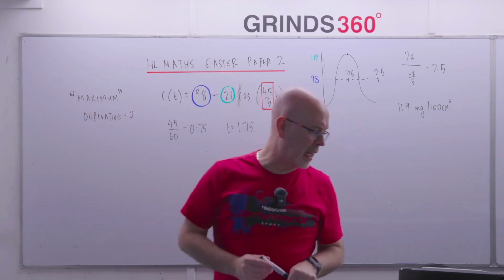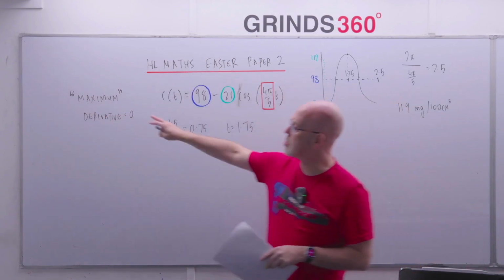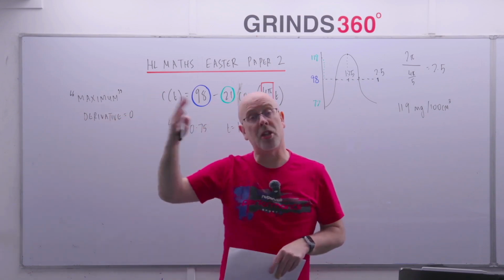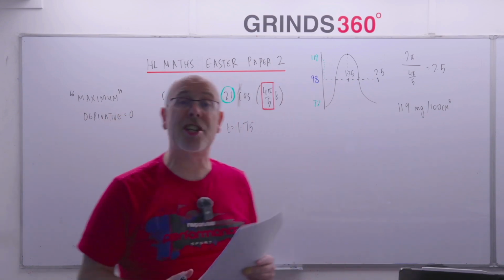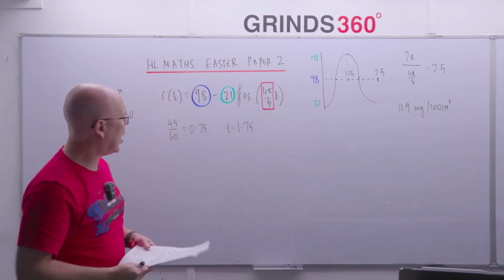Okay, so Keane and Jess, I hope that answers your question. If you didn't know that buzzword there, maximum, it means put the derivative equal to 0. That's another way of doing it, but the sketch is quicker. Okay, entirely up to you.